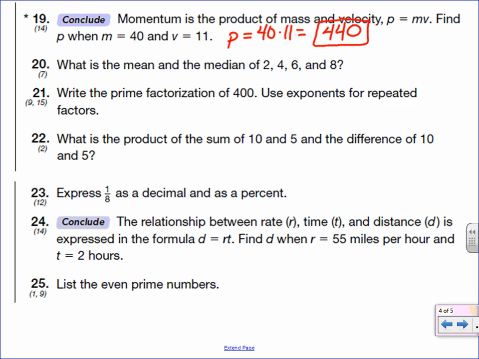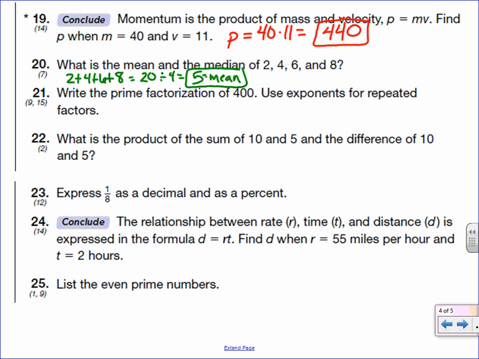What is the mean and the median of 2, 4, 6, and 8? Well, the mean would be add them up and divide by how many there are. So 2 plus 4 plus 6 plus 8. 2 plus 4 is 6, plus 6 is 12, plus 8 is 20. And then there are 4 numbers, so I divide by 4. So 5 is the mean.